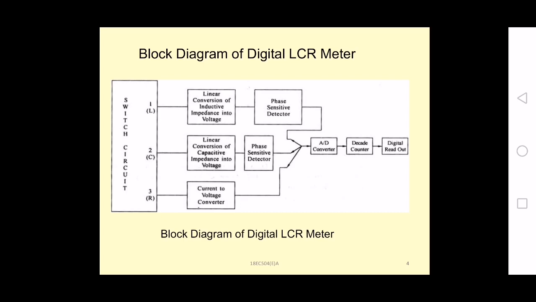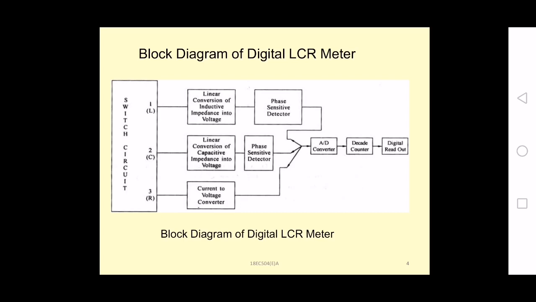So whether it may be inductance, capacitance or resistance, we are converting them into voltage. In the case of capacitance and inductive measurement, that is given to the phase sensitive detector to detect the phase also. For inductance the voltage will be leading, in case of capacitance the voltage will be lagging the current. In case of inductance it is plus 90 degrees, in case of capacitance it is minus 90 degrees. So that is leading and lagging.